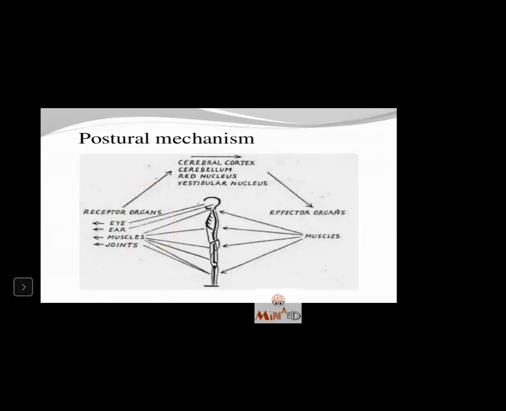All this information gathered from your eye, ear, muscles, and joints will be sent to the cerebral cortex, cerebellum, red nucleus, vestibular nucleus, and they will decide what kind of action the effector organs, the muscles, are supposed to take so that the body posture is in equilibrium, may it be for static posture or dynamic posture.